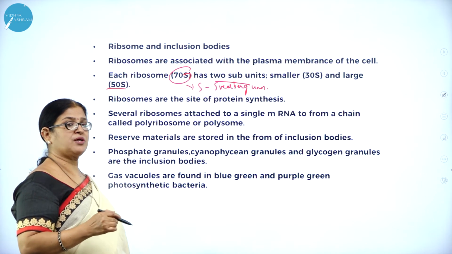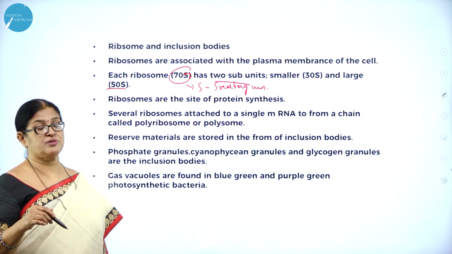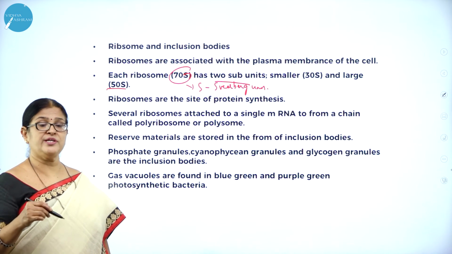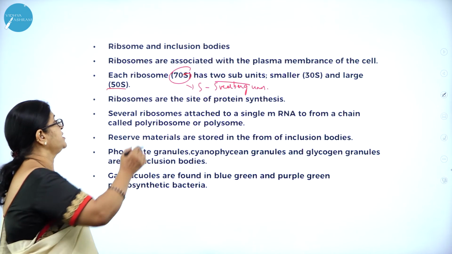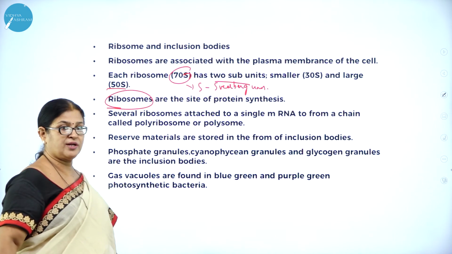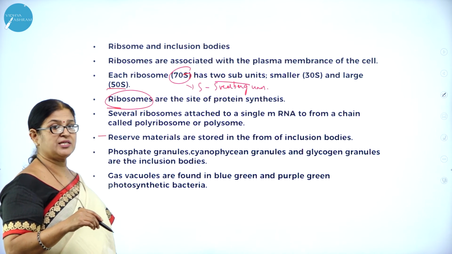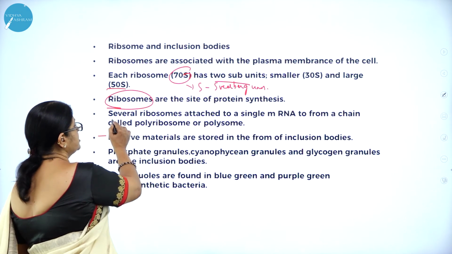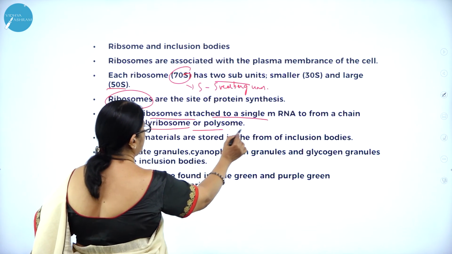As we know, ribosomes are also called the protein factories. They are very much involved in the process of protein synthesis. As you know, proteins are the building blocks of the body, and the synthesis of proteins takes place in a very important cell organelle called ribosomes. So ribosomes are found both in prokaryotic cells as well as in eukaryotic cells. So several ribosomes attach to a single mRNA to form a chain called polyribosome or polysome.